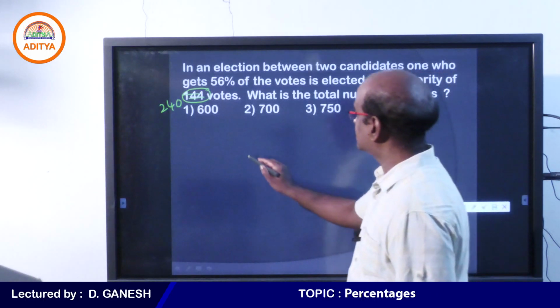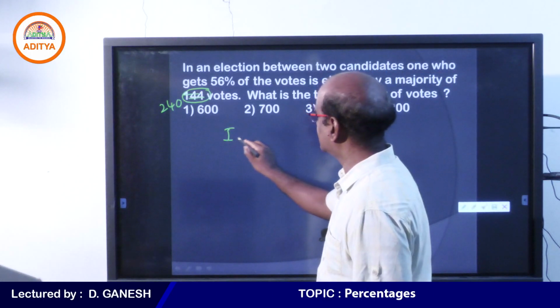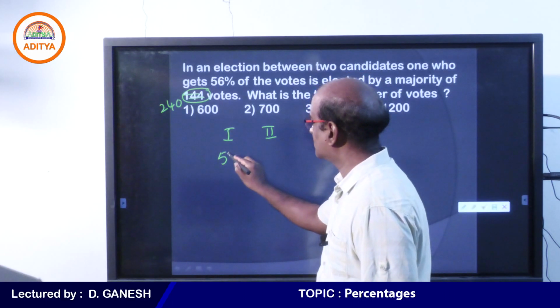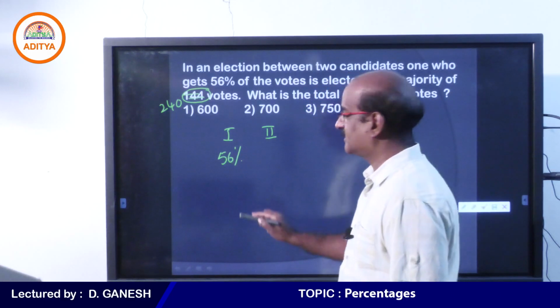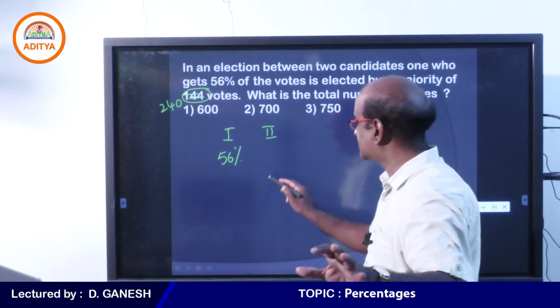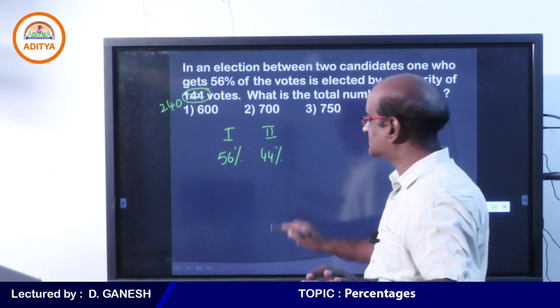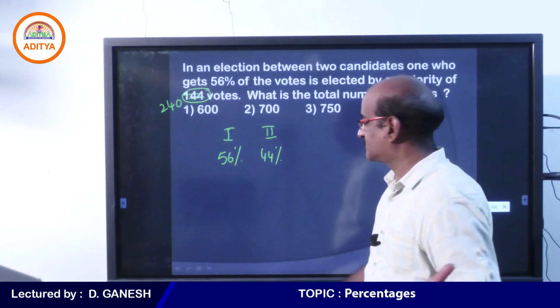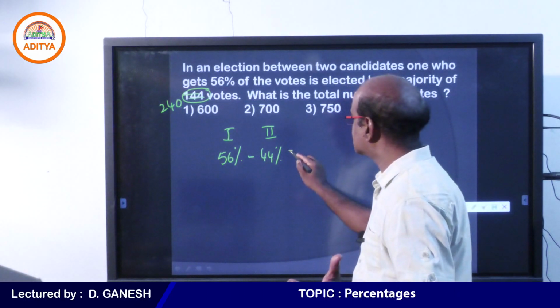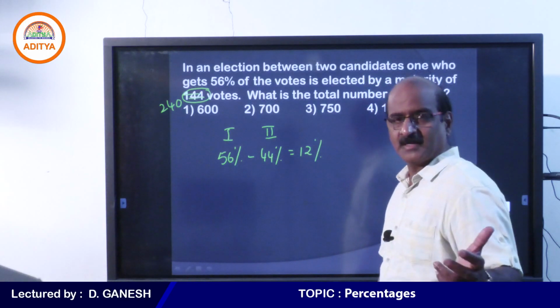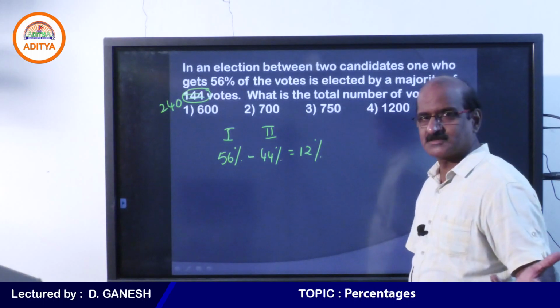Student, just look at that. So we have two people contesting in this election. The one who gets 56%. When one person is getting 56%, the other person must be getting 44%, because there are only two people in this election, and hence we understand that the one who won the election won by a majority of 12%.